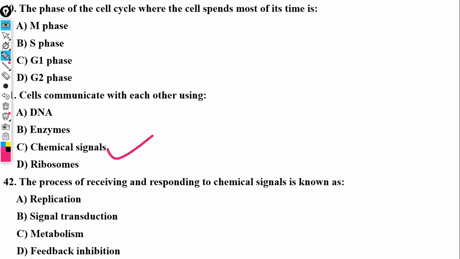And I mentioned that when we were talking about the cell membrane, that it has some molecules, peptidoglycans, glycoproteins, that it uses to communicate with other cells,